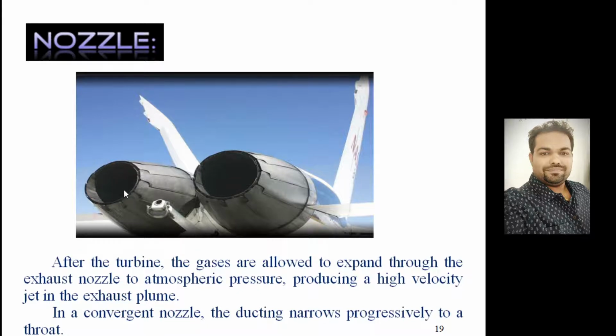If you look at the nozzle section after the turbine, the gases are allowed to expand through the nozzle to atmospheric pressure, producing a high velocity jet, due to which you get the thrust. In a convergent nozzle, the ducting narrows progressively. Here the area keeps on decreasing along the flow direction, so the velocity at which the flow leaves will be very high. But in some modern aircraft, you may find a nozzle which can adjust its shape as per the requirement. Sometimes it can be divergent and sometimes convergent, based on the requirement of the speed.